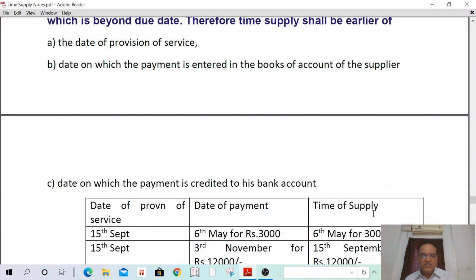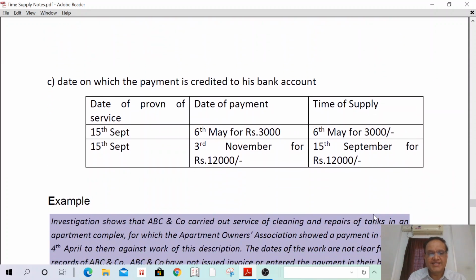Understand? For 3,000 rupees, the date of payment. For 12,000 rupees, date of provision of service. Why? Because between date of provision of service and date of payment, whichever is earlier is the time of supply. Okay? Okay. Next.